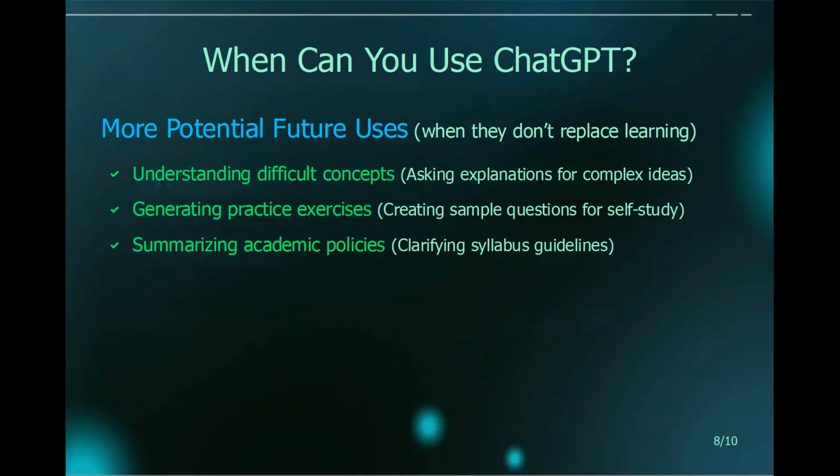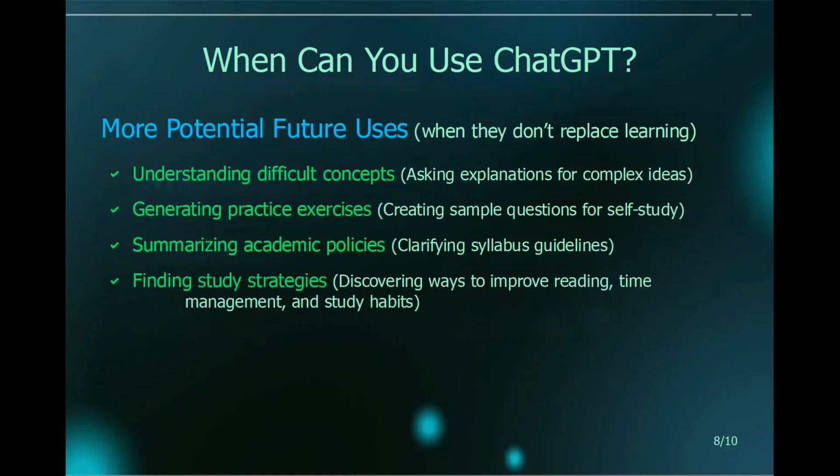Another thing that you can do is use ChatGPT for summarizing academic policies. For example, the rule that says that you should not use ChatGPT for writing assignments in this class is several sentences long and it's in English. So you can copy this sentence into ChatGPT and ask ChatGPT to translate it to Korean to make it easier for you to understand. Again, always remember that ChatGPT can make mistakes. Thus, especially for academic policies, in the end, it's always better to confirm with a teacher about how the rules should be applied.